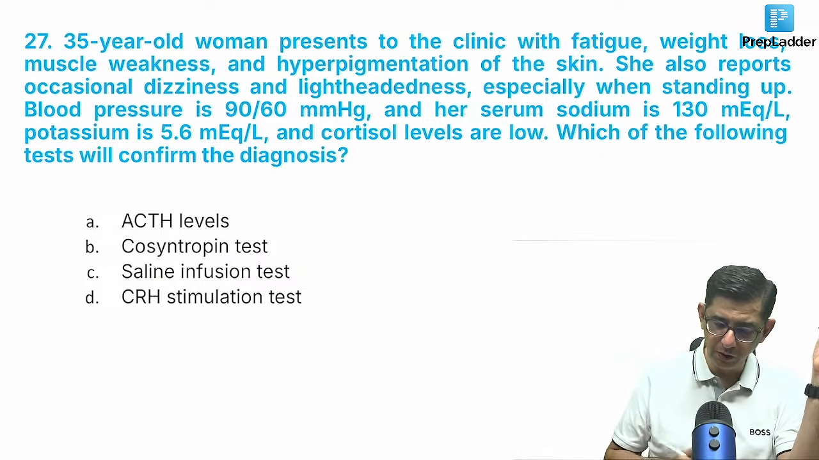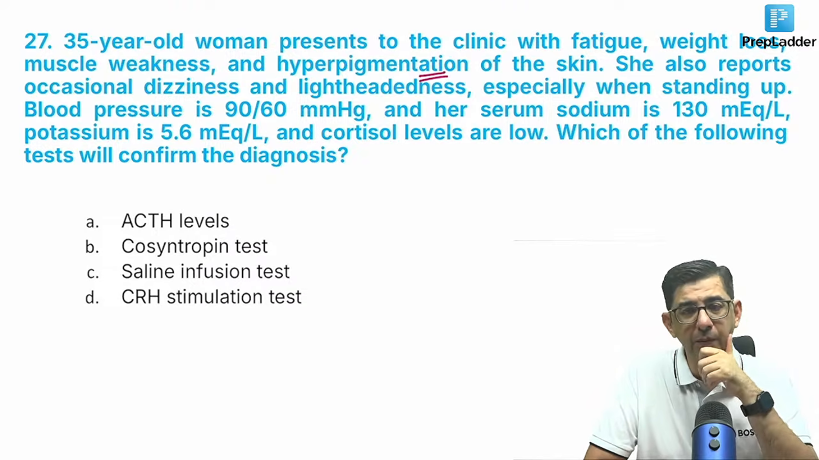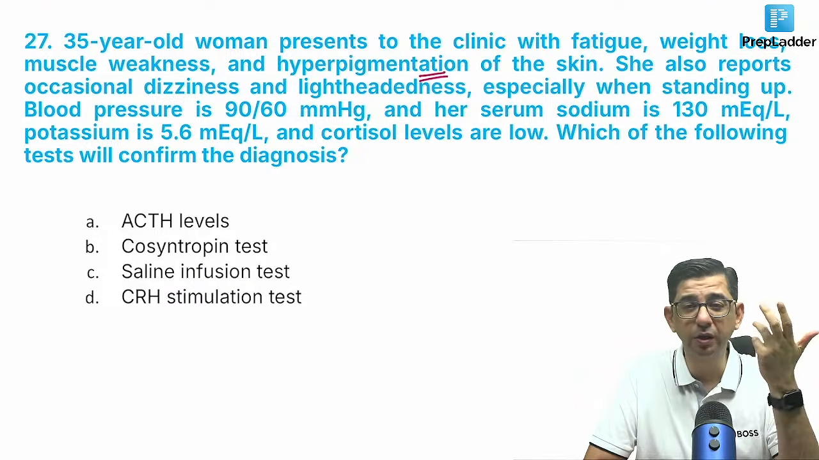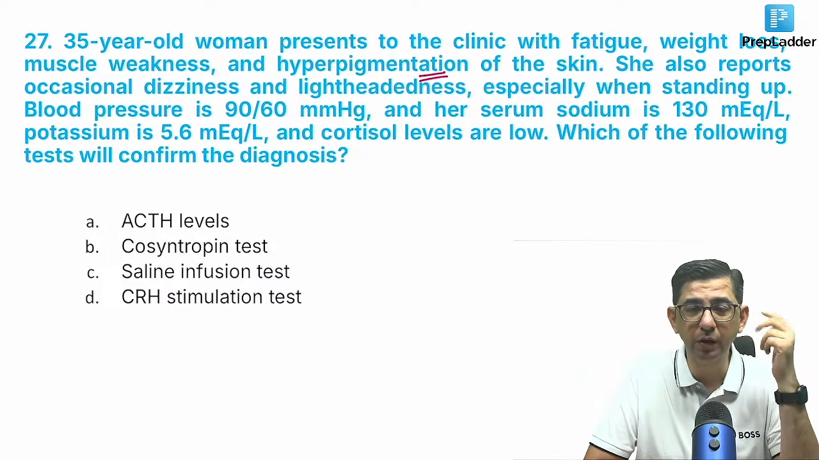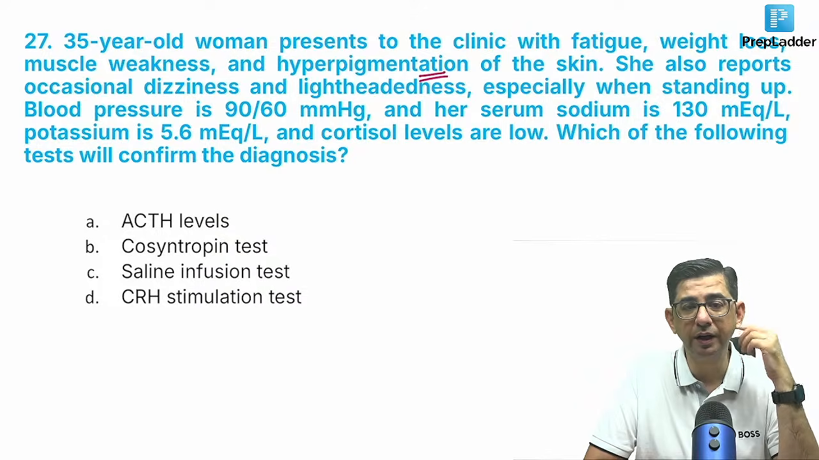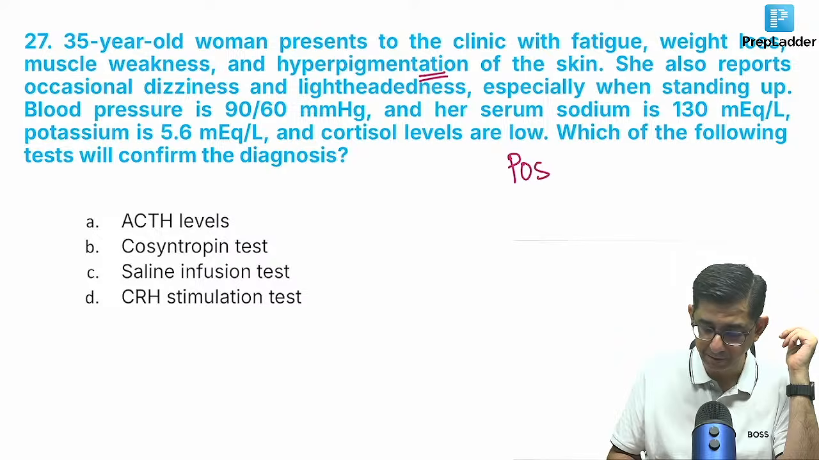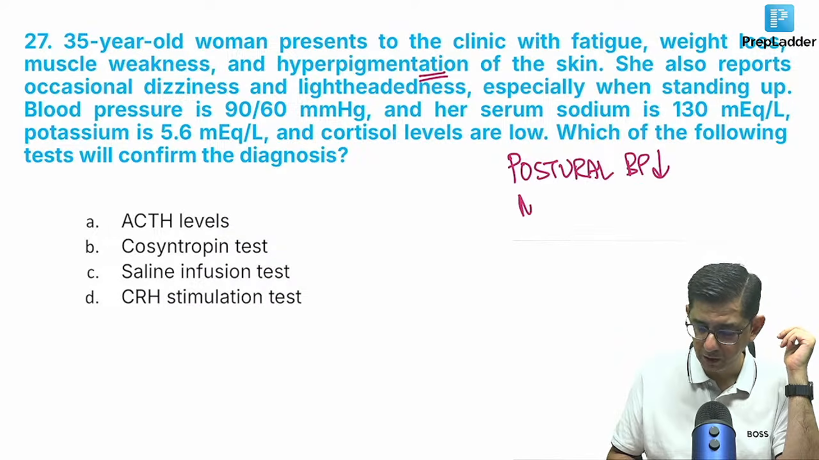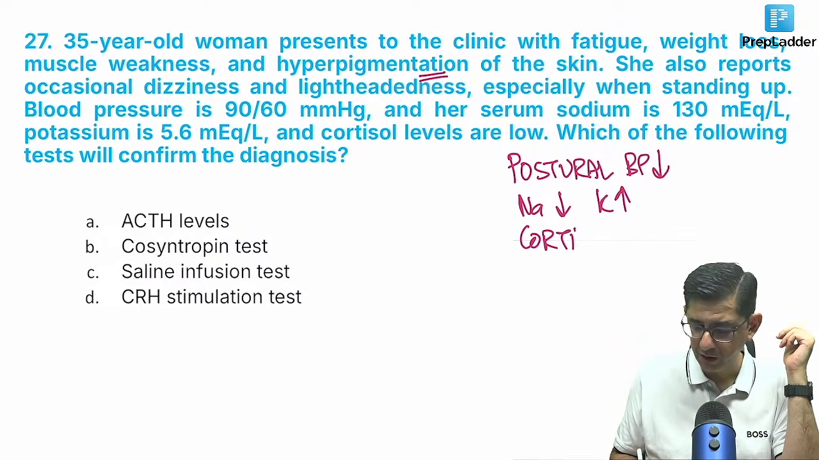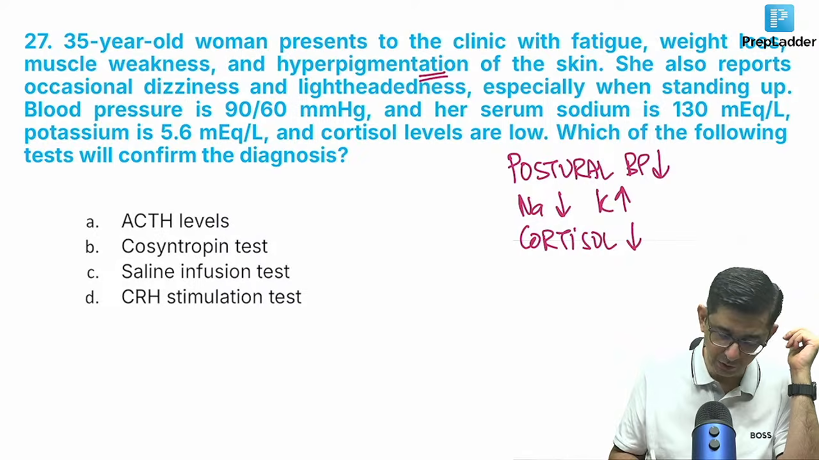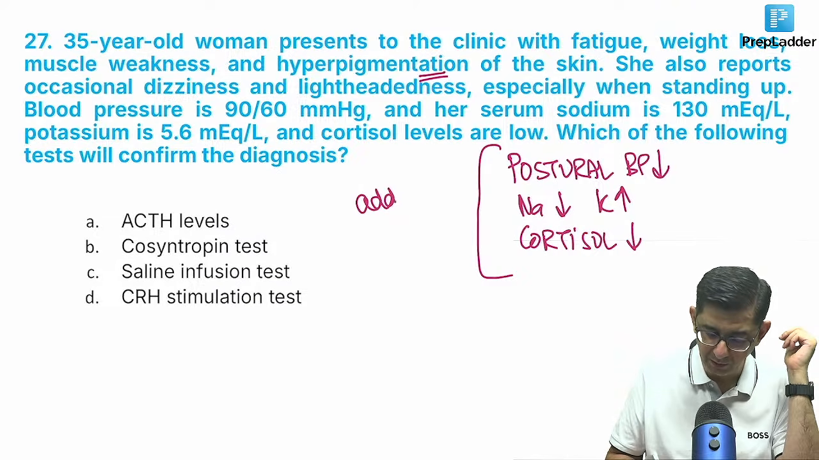This guy came with fatigue, weight loss, and hyperpigmentation of the skin. Hyperpigmentation means that it could be Cushing, it could be Addison disease, or it could even be a possibility of Nelson syndrome. There is dizziness, lightheadedness, especially when standing up, so postural hypotension is given in this guy. Along with postural hypotension, sodium is low. Potassium is on the higher side, which means that aldosterone is coming in the picture. Cortisol values are also given to be lesser. So the diagnosis in this case is Addison.